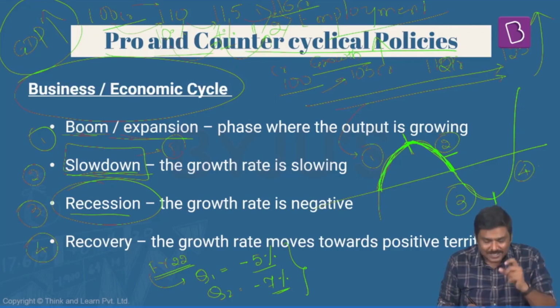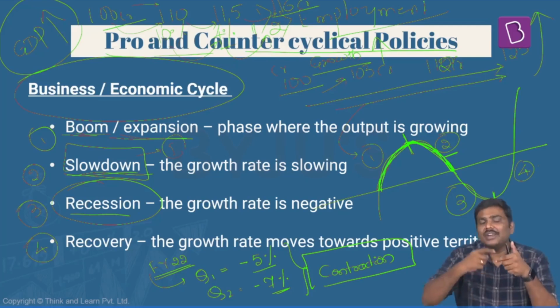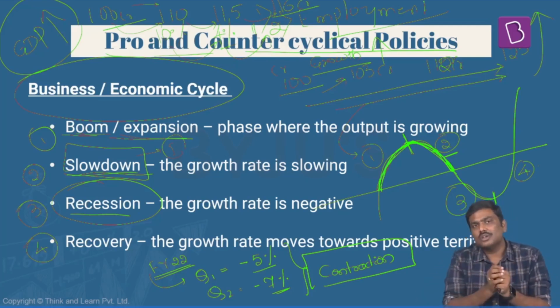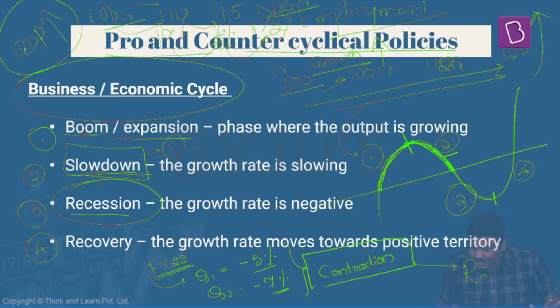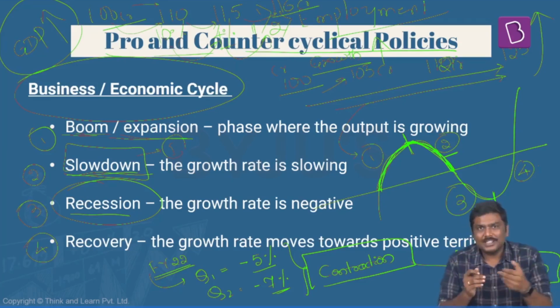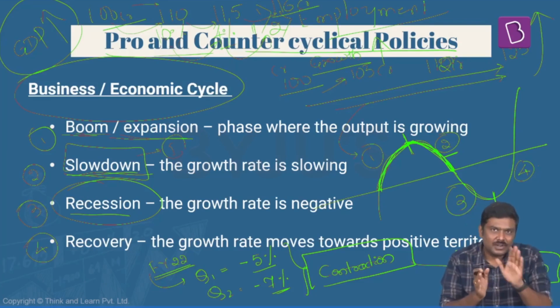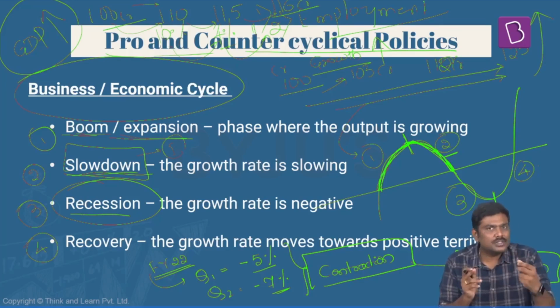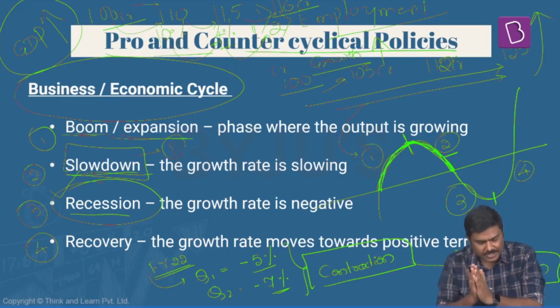So what has happened? The GDP growth rate is in negative terms, and the technical term they use for this is a contraction in the GDP. So understand this: whenever any economy for 2 consecutive quarters registers a negative growth rate like this, it is called a recession. This particular stage is called a recession. For example, in the Indian case itself, in the financial year 21, for the first quarter as well as the second quarter, the Indian economy registered a negative growth rate. And this is nothing but the concept of a recession itself.